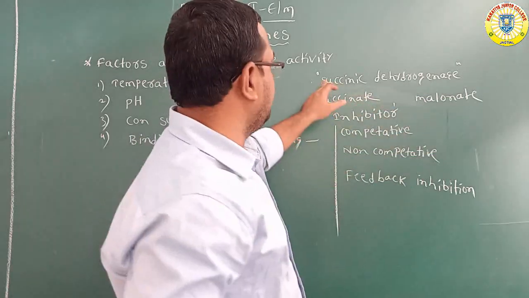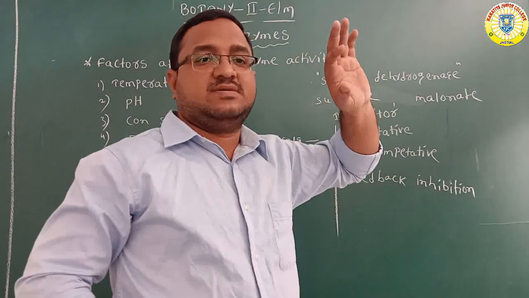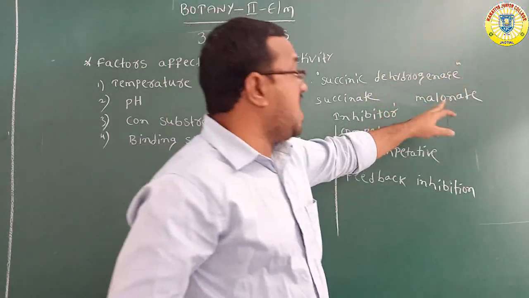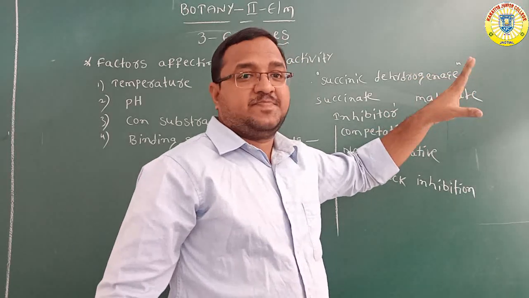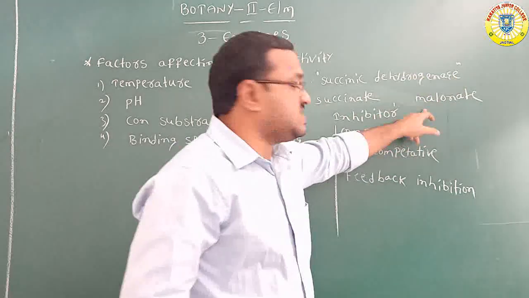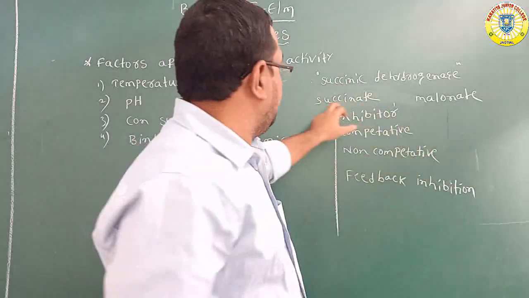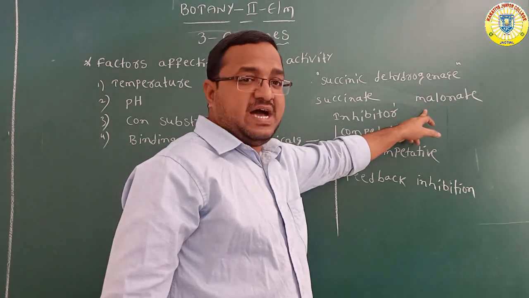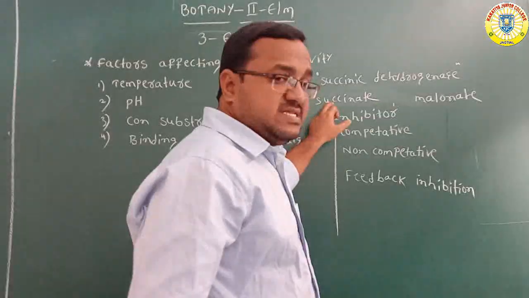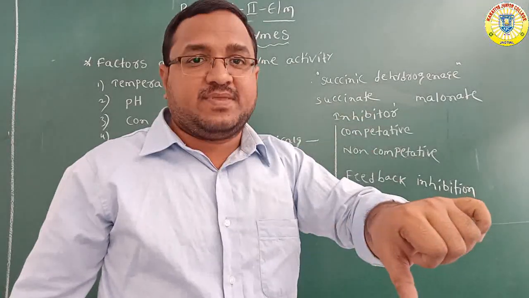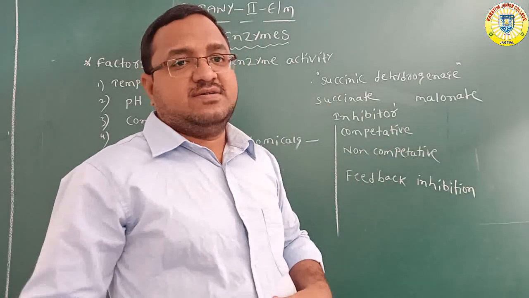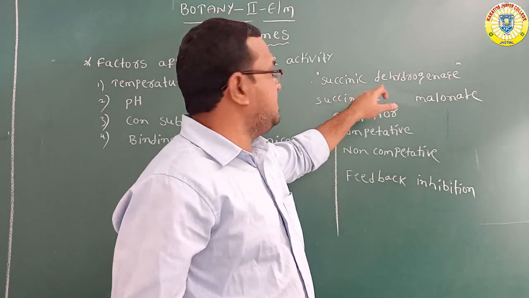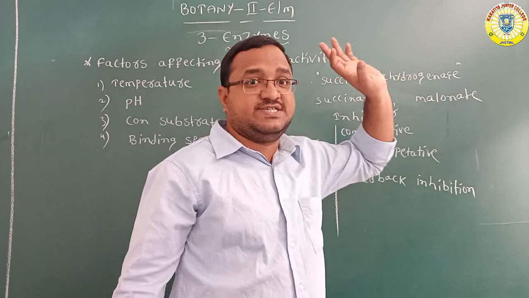The enzyme reaction here is succinic dehydrogenase. Malonate is the inhibitor, succinate is the substrate, and both have structural similarity. That's why malonate inhibits the enzyme action of succinate dehydrogenase.